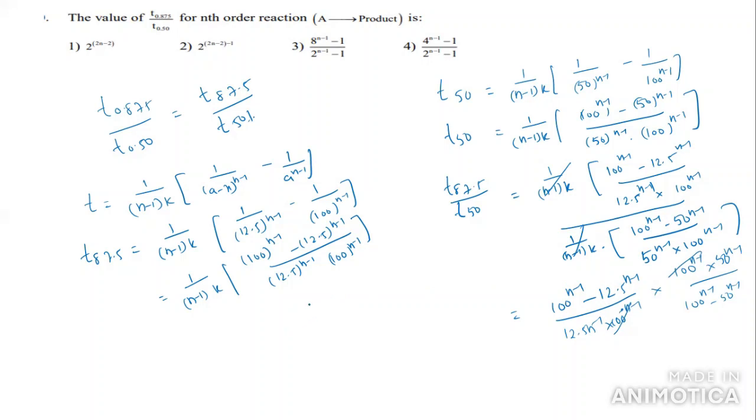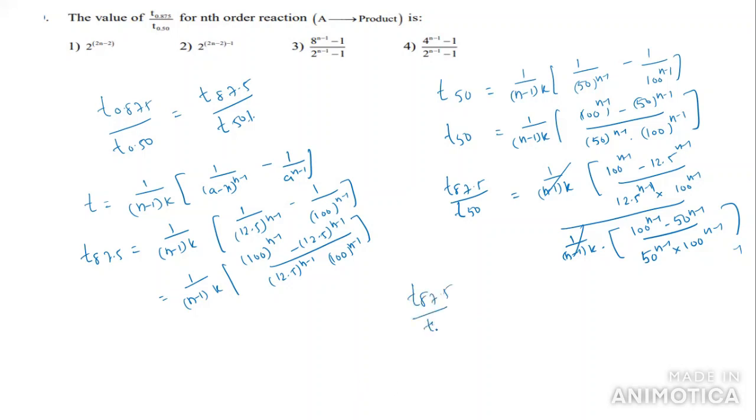Okay, if you do like this, this step you can do. There is a chance for the cancellation of 1 by n minus 1 k, and we have 1 by n minus 1 k is cancelled in both cases. Then what you will get here? So then what I want to get here, I want to write here T87.5 by T50% here. In this I want to take the common 12.5 whole power n minus 1. I want to take the common here.